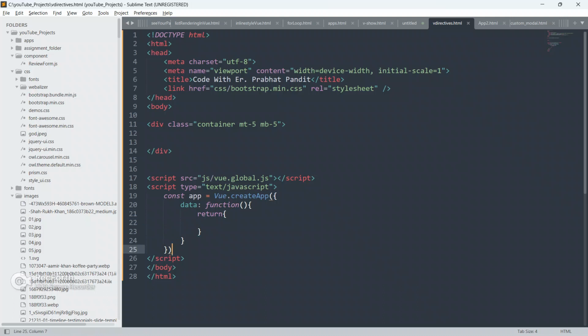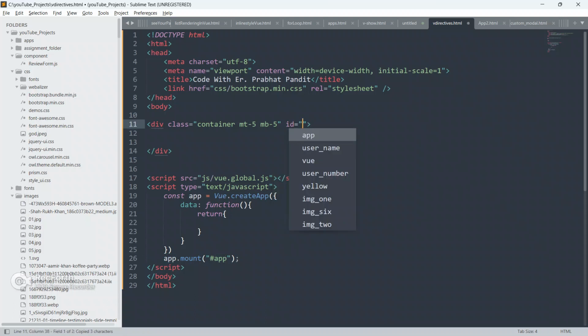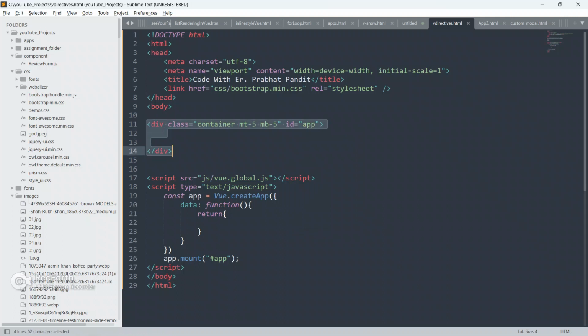Now we have to mount this div. So now app.mount, so give id of app. Okay, so now we will copy this id and we will paste it here, id equal to app. So now guys, this entire div is mounted with this instance of Vue.js. Always remember guys, this entire div is mounted with this instance of Vue.js.